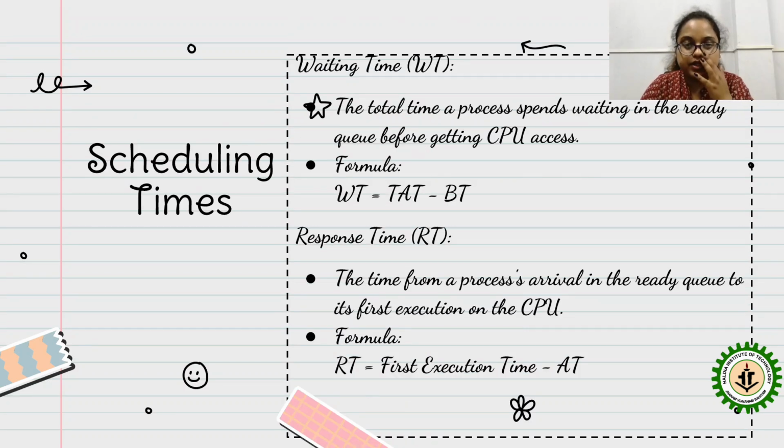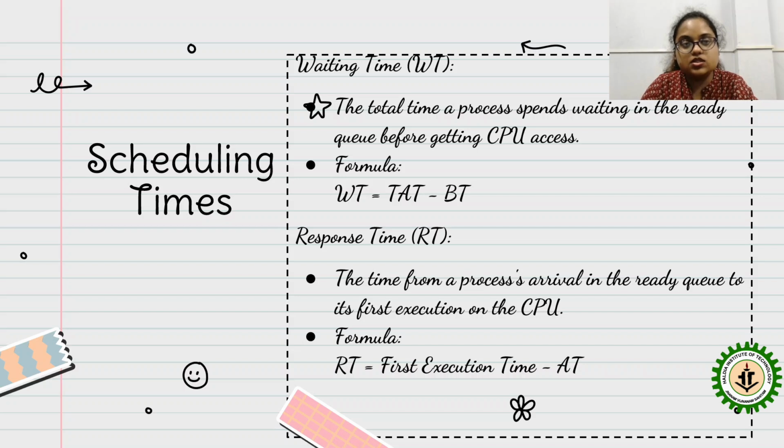Next is the waiting time. Waiting time is the total time a process spends waiting in the ready queue before getting CPU access. So what is the formula of this waiting time? Waiting time means turnaround time, which you have read earlier in the previous slide, TAT minus BT, which you have also seen in the previous slide.